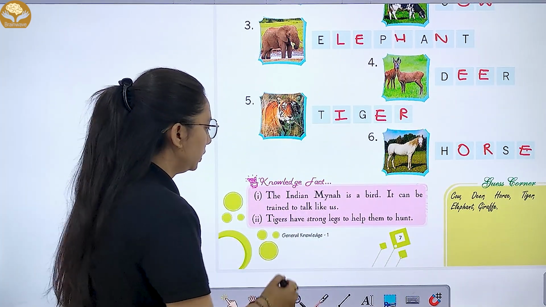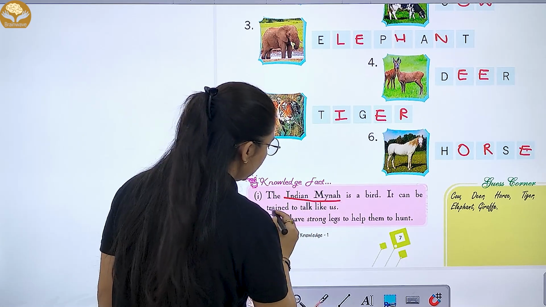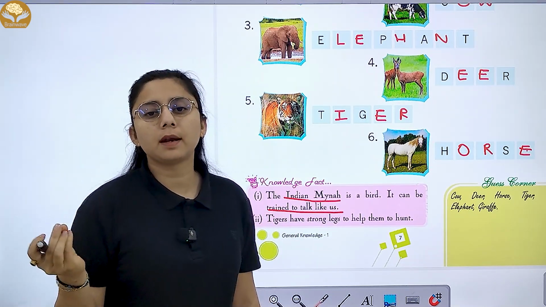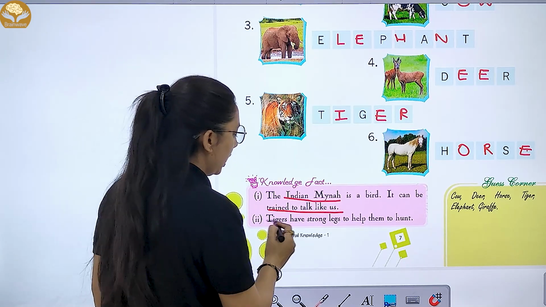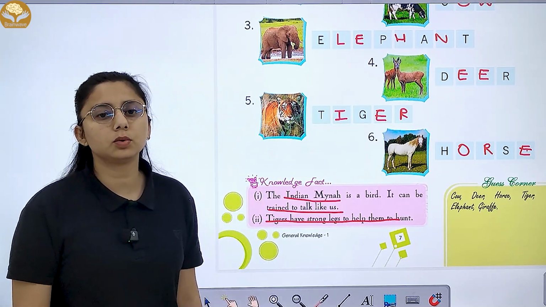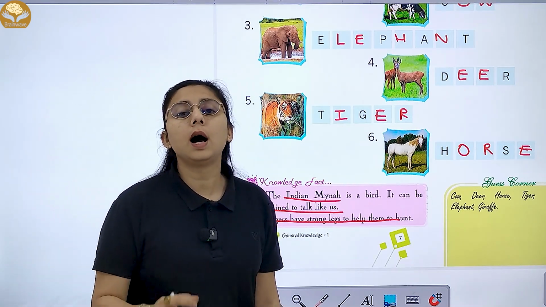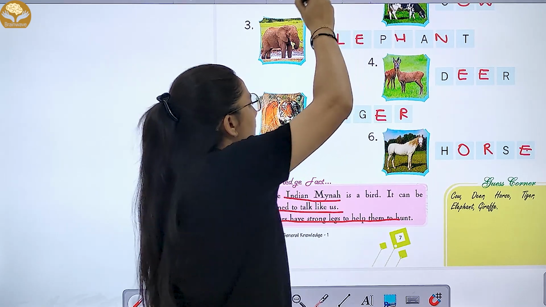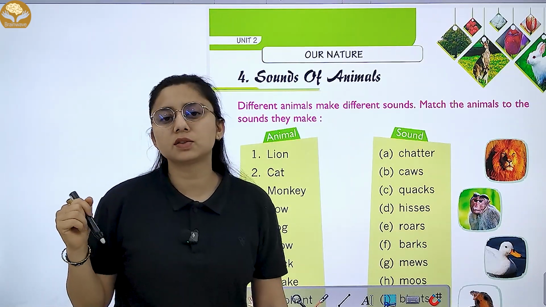Right? So the Indian मैना is a bird. It can be trained to talk like us. जैसे हम बात करते हैं ना, तो ऐसे इंडिया मैना है, वो भी ऐसी बात कर सकती है. And tigers have strong legs to help them to hunt. Tigers के कैसे legs होते हैं? Strong legs होते हैं, जो उनको hunt करने में help करते हैं. Right? So we have completed. Let's move to the next chapter.